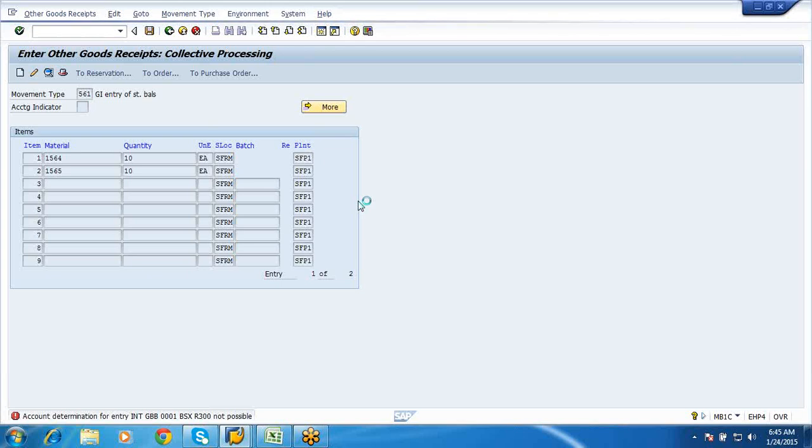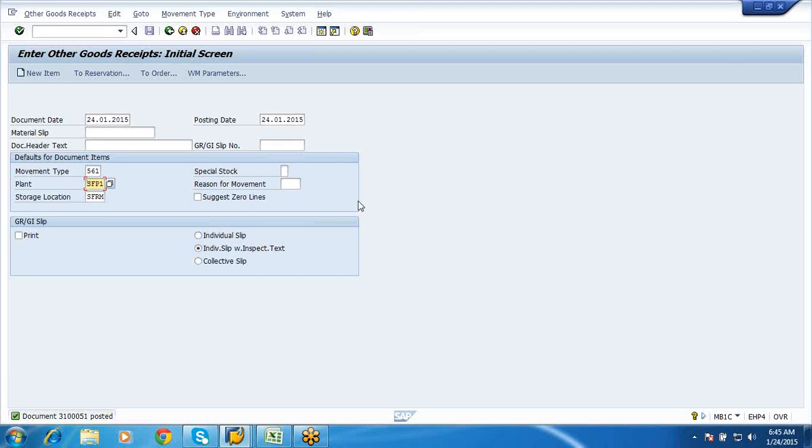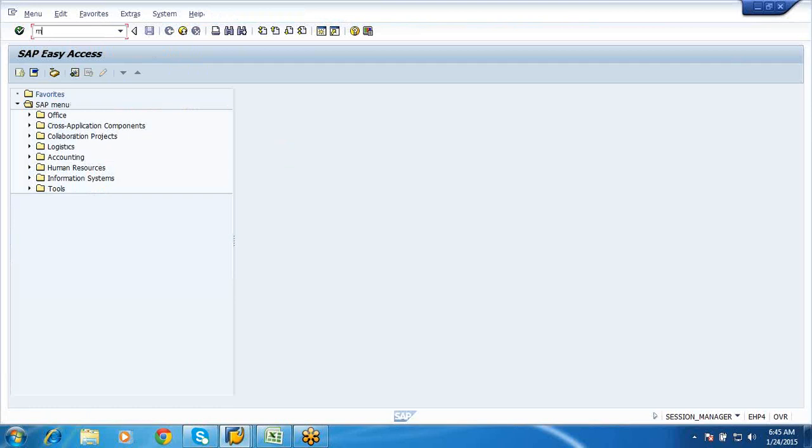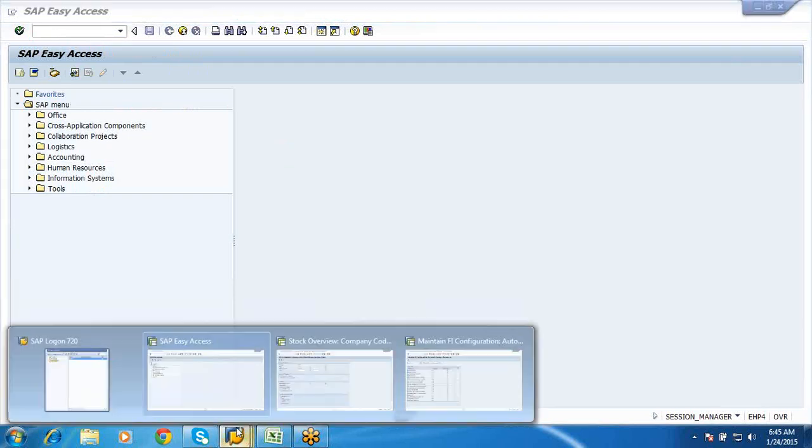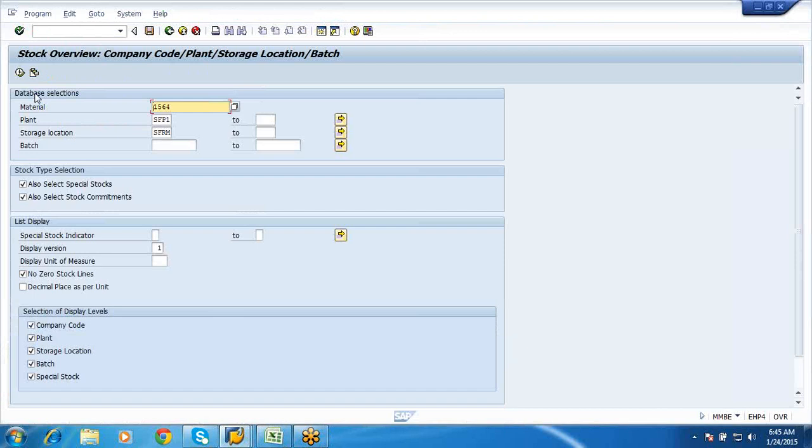Okay, so now we have posted. The stocks have been uploaded. However, this would not be having an accounting document. Your BSX, your 561 movement type would not be having your accounting document. Now, if I go to MMPE, that is your stock overview, and say continue.